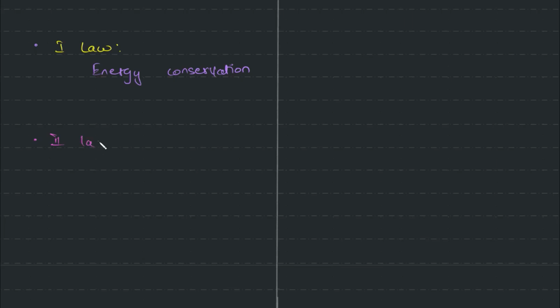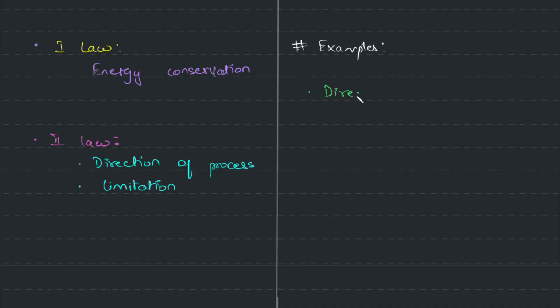Then the second law deals with direction of process. What is not natural, what is natural process. Then it also deals with limitation. It sets limitation. So what does it mean? I'll explain now. So let's talk about the examples that explain direction of process. So let's start with this.